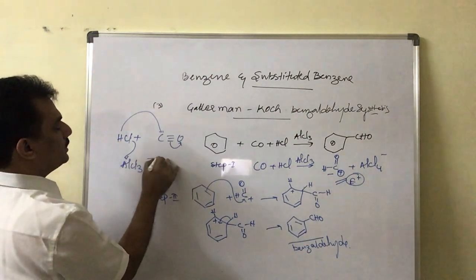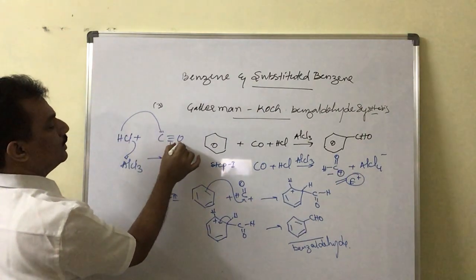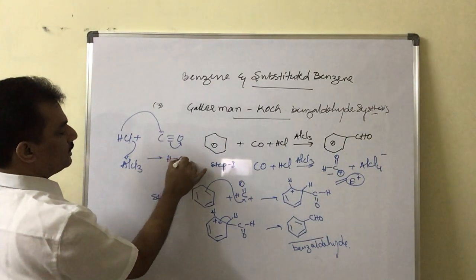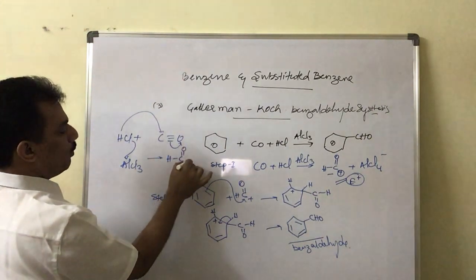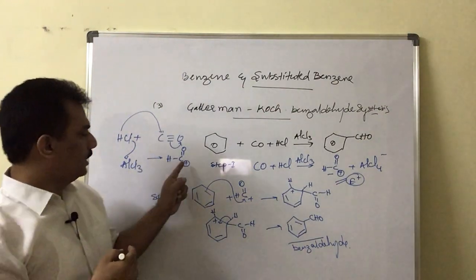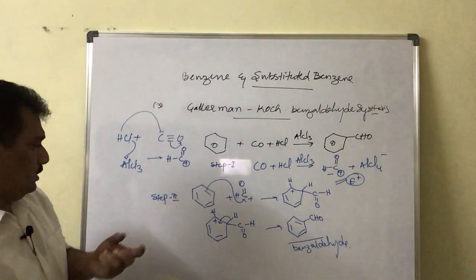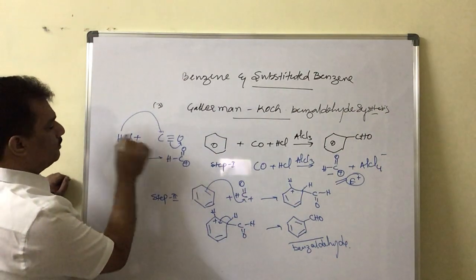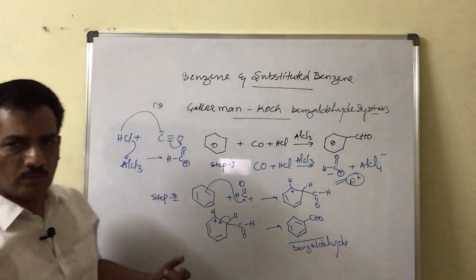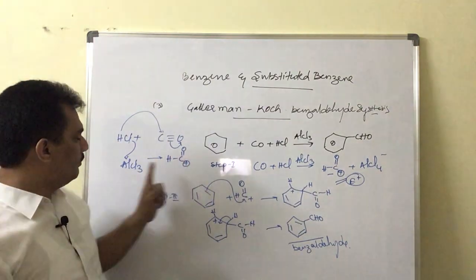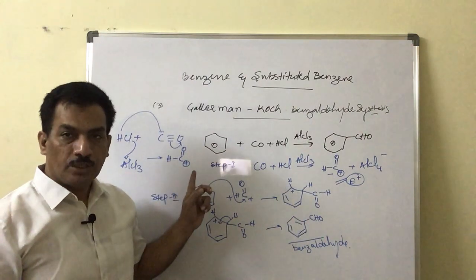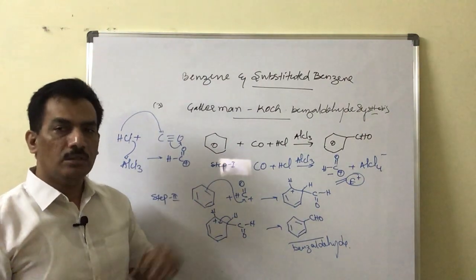So when hydrogen is attacking on this, one of the bonds is going like this, forming H-C double bond O plus, because it is donating the electron to oxygen, that carbon will get a positive charge. First of all hydrogen and chlorine will be present on the same carbon. Clear? And thereafter that chlorine will be abstracted by AlCl3 so as to create this formyl group. That formyl group is nothing but the electrophile here.